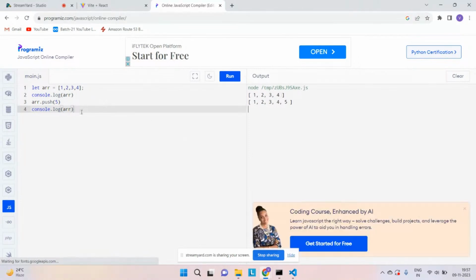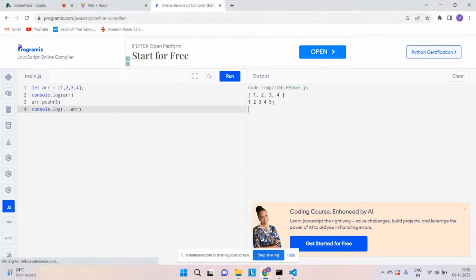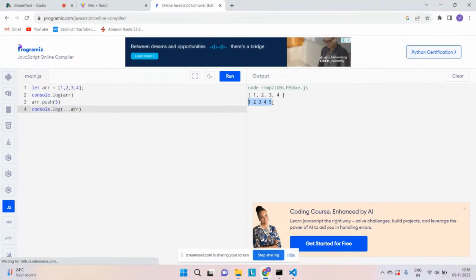And why are we using the spread operator? That's another way of adding something into the array. If I just do dot dot dot and this array, and inside an array I'm spreading all these things, I get something like this. If I do it without the array brackets, I get all the things, but I can see that they are all spread and are not an array as of now. If I add 5 to it and run this, I get 1, 2, 3, 4, 5.